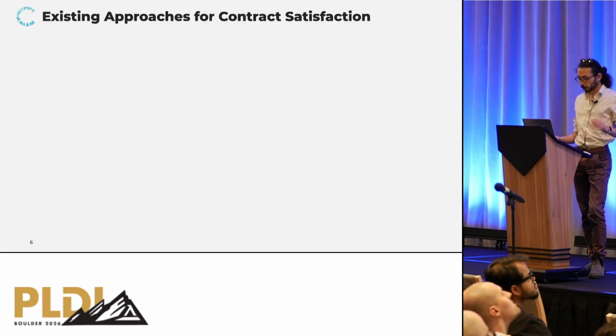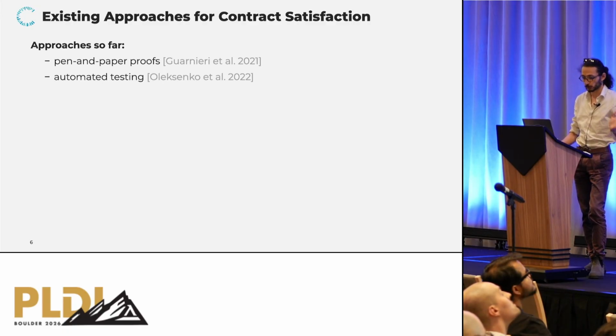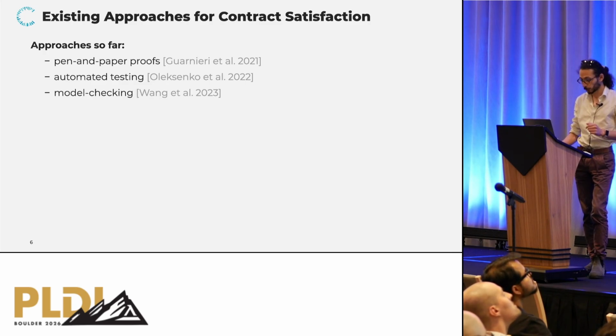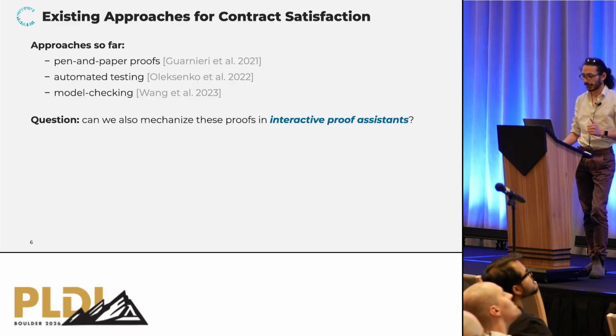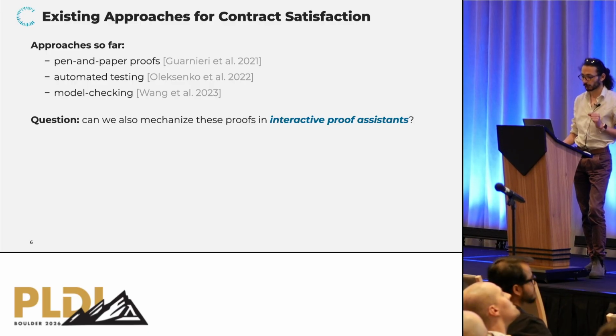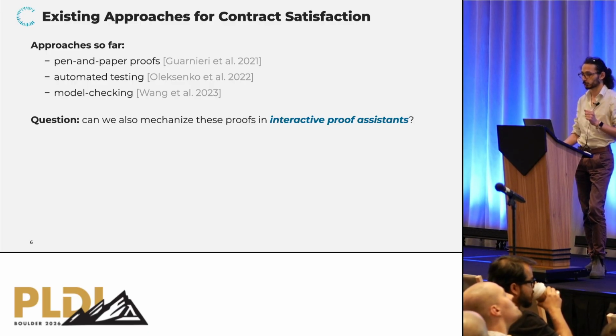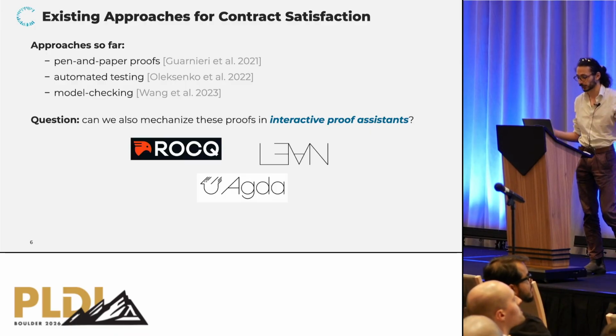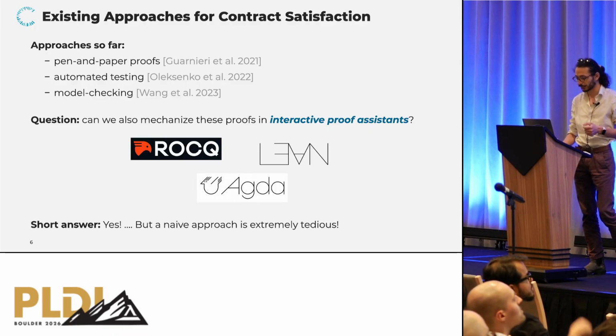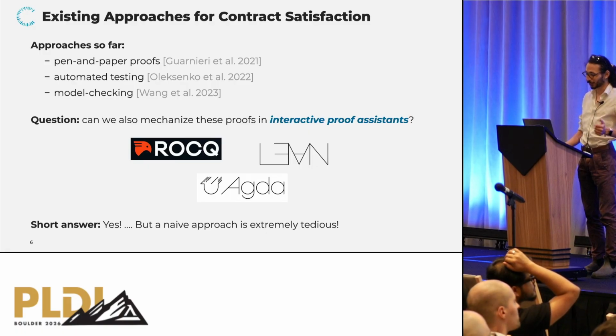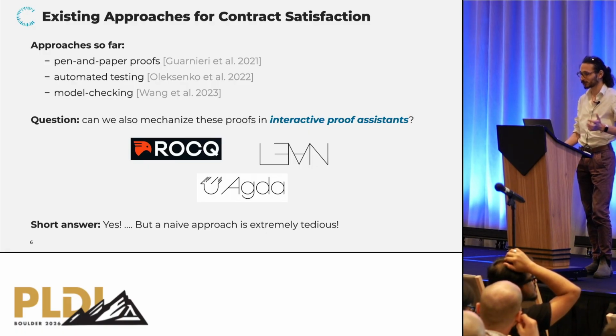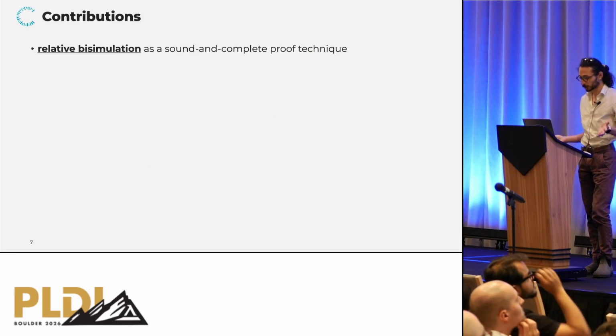So existing approaches so far are either doing pen and paper proofs. Some people have tried to do testing directly against CPUs. Some people have tried a model checking approach. And the question we're asking today is, can we also add another level of guarantees by mechanizing those proofs in an interactive proof assistant, like for example in Coq or in Lean? And the short answer is yes, we tried, but the naive approach turns out to be quite tedious without formal foundations.